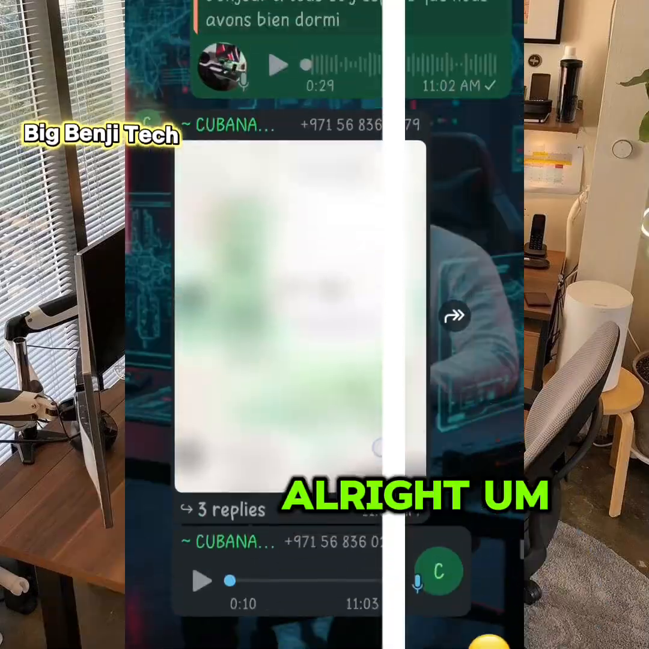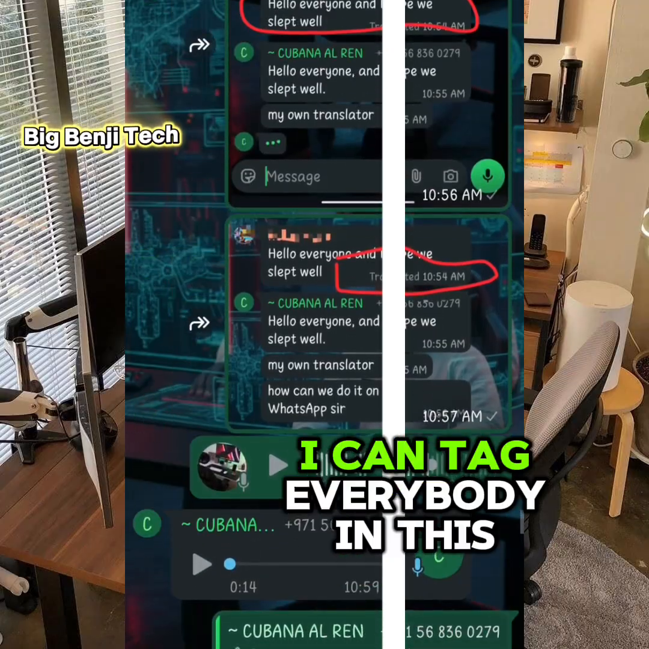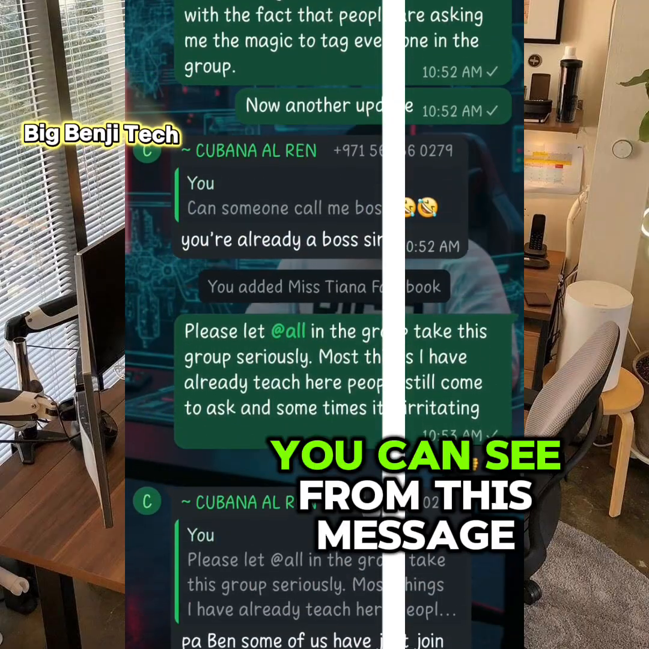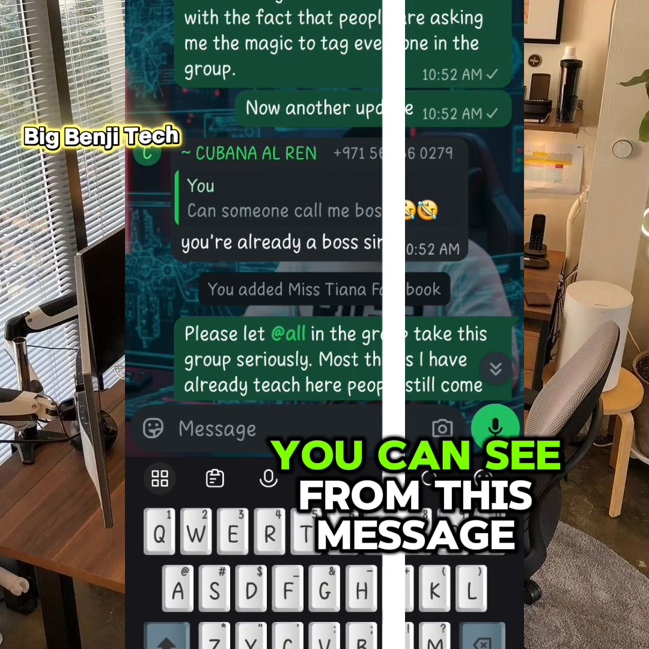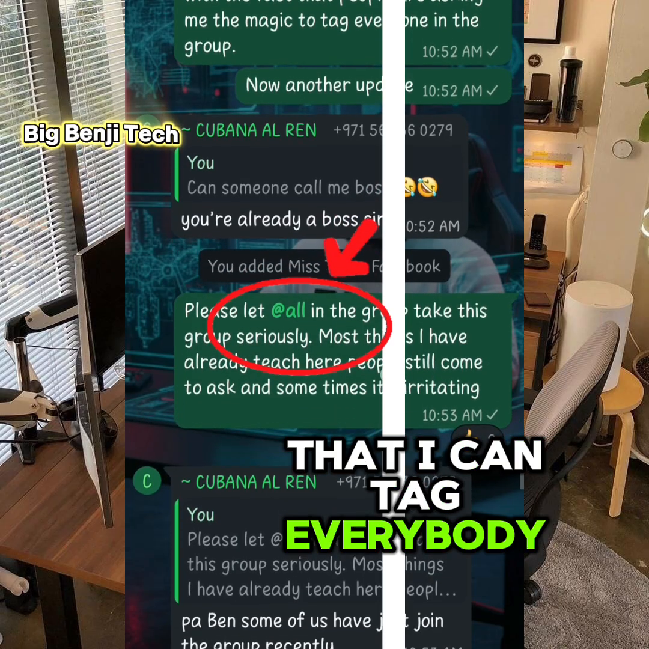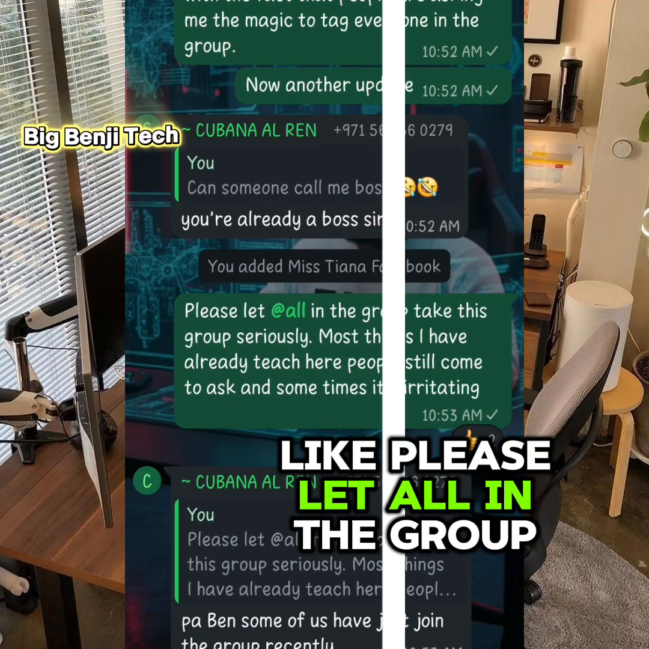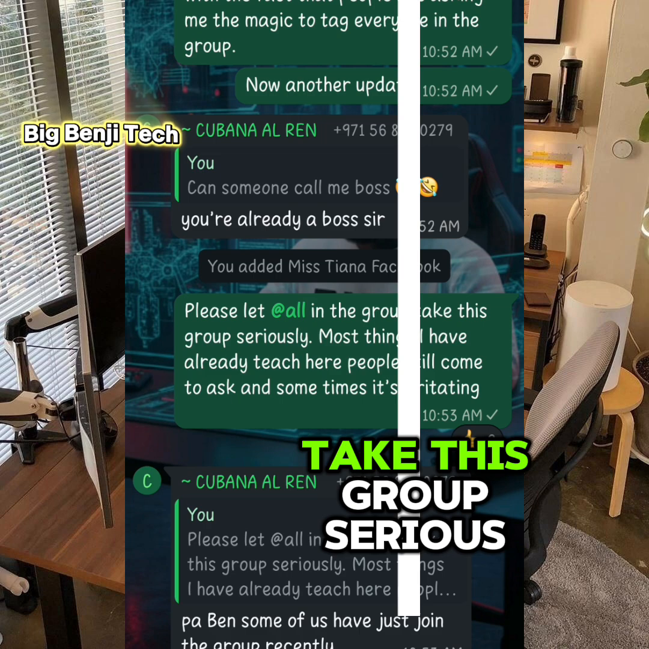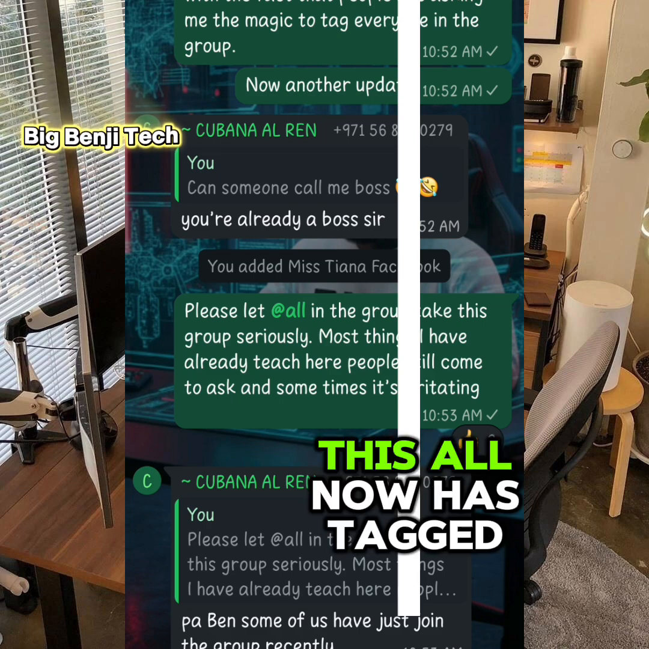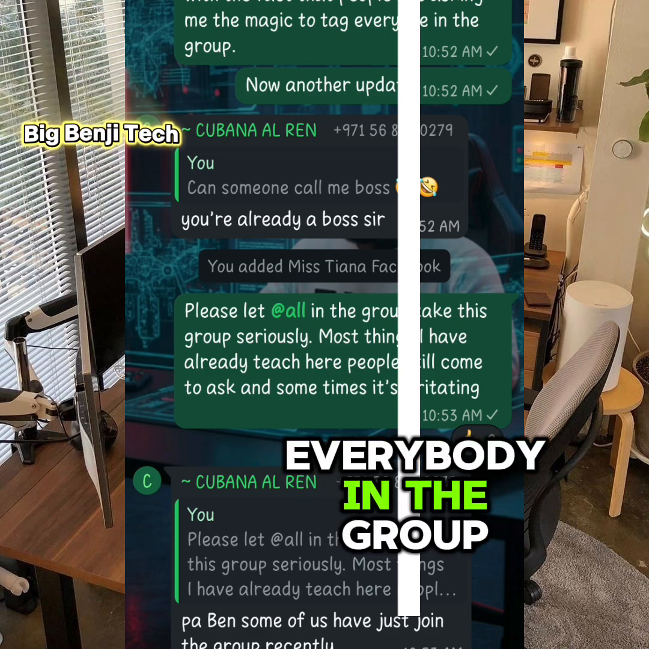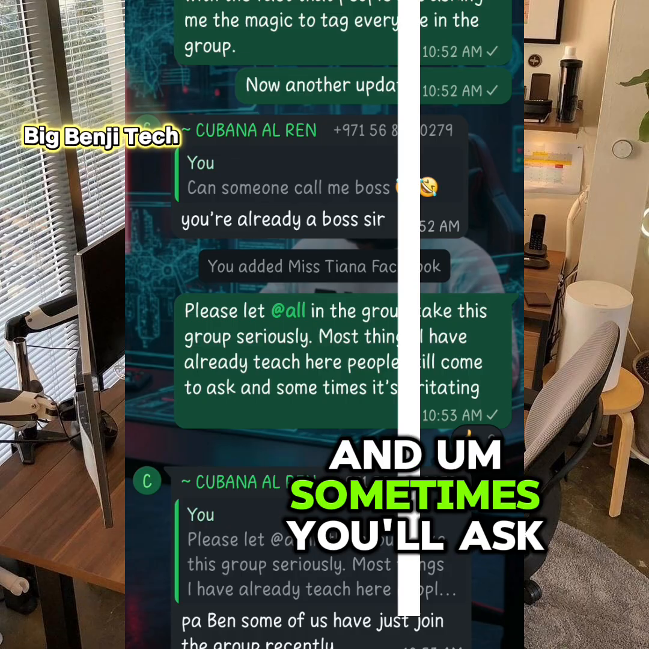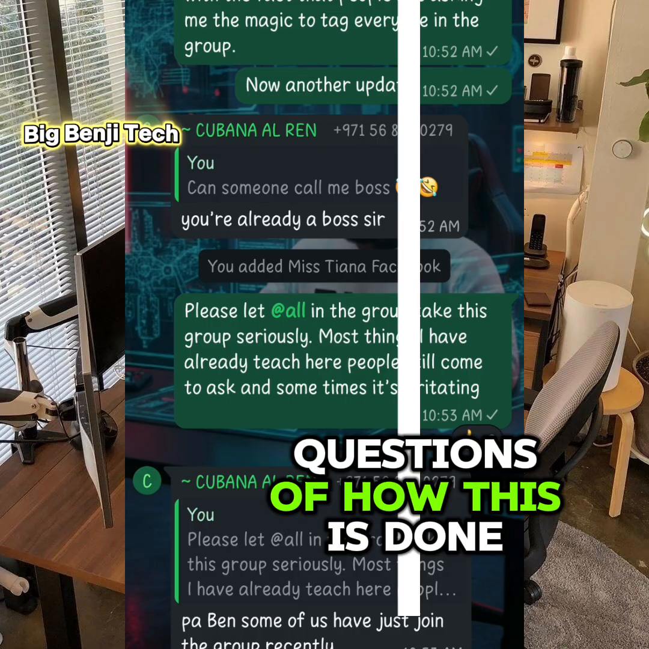I can tag everybody in this group. You can see from this message that I can tag everybody. Like, please let all in the group take this group serious. This "all" has now tagged everybody in the group, and sometimes you ask questions about how this is done.